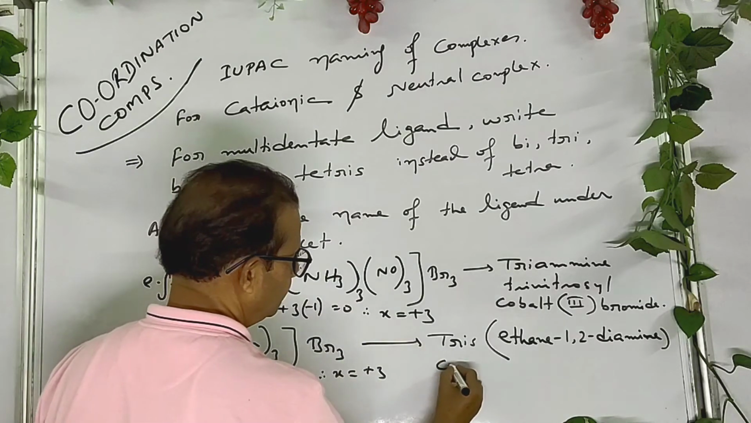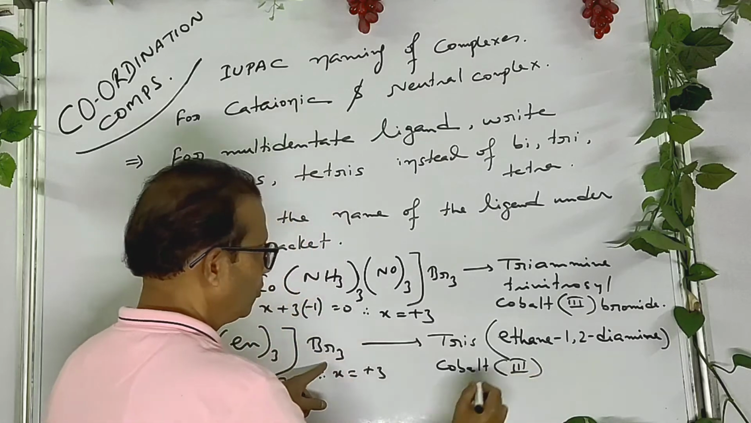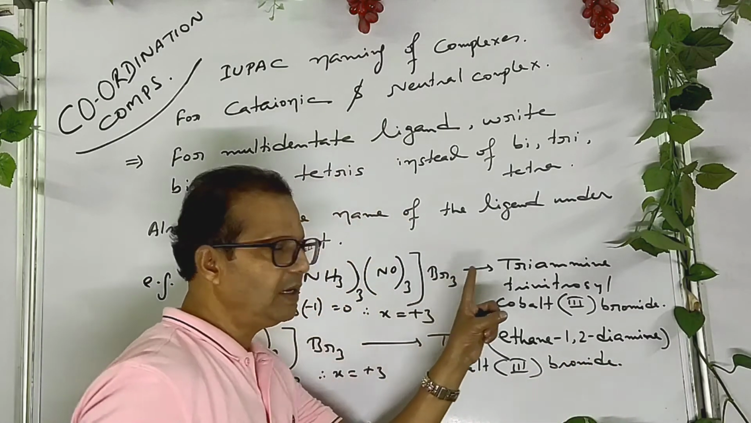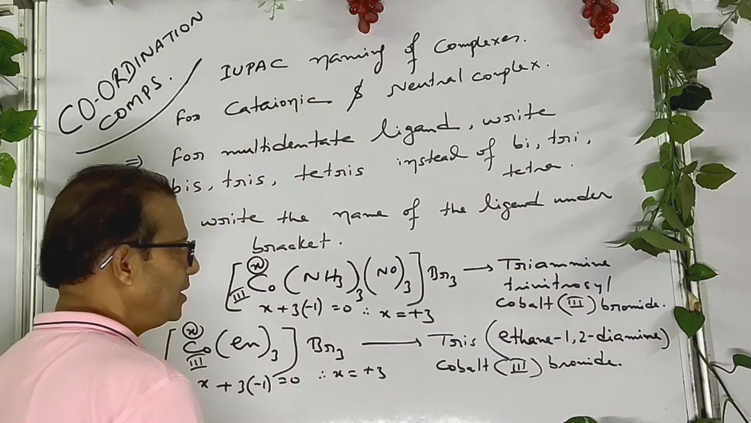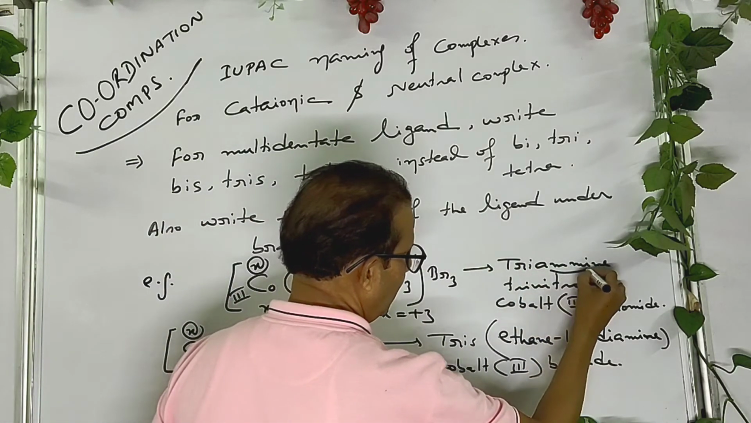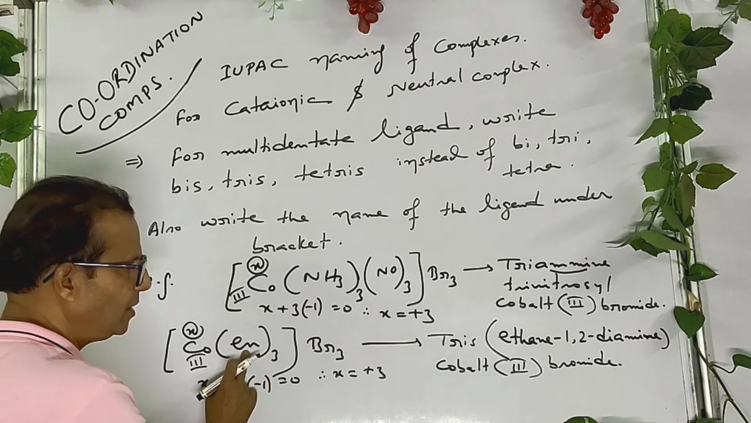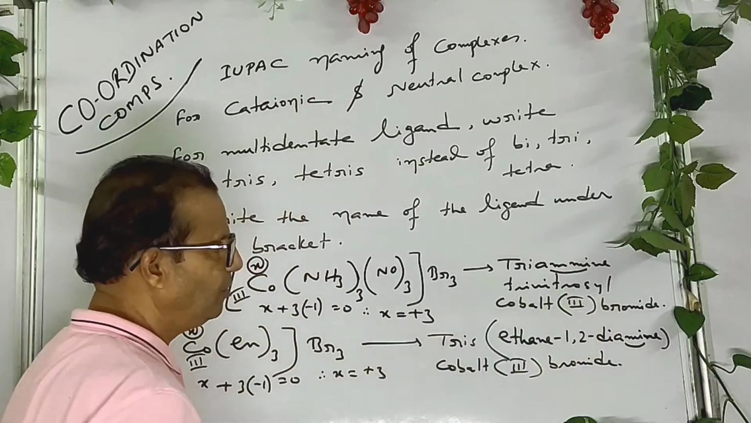Cobalt 3 bromide. One interesting thing is that, listen, whenever you write the IUPAC name of ammonia, you use double m. But whenever you write the IUPAC name of en, you use single m. Remember it, don't make a mistake.